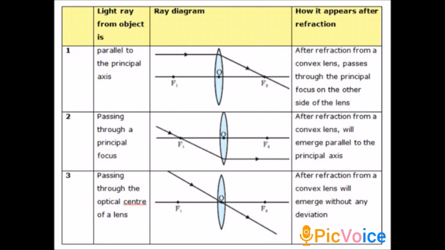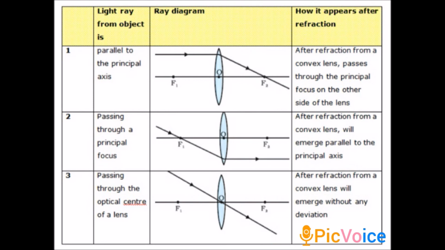So look at the image. The first rule is, when a light ray strikes the lens at the center, that is the optical center, it continues its path without any deviation.